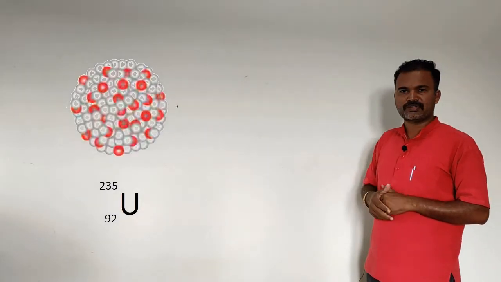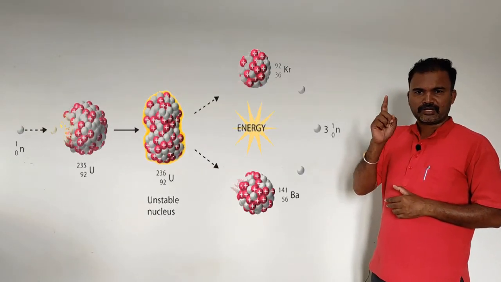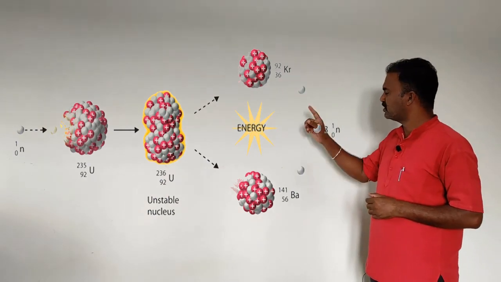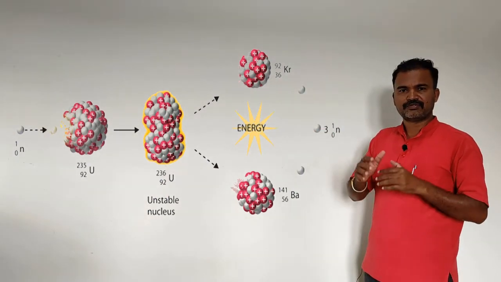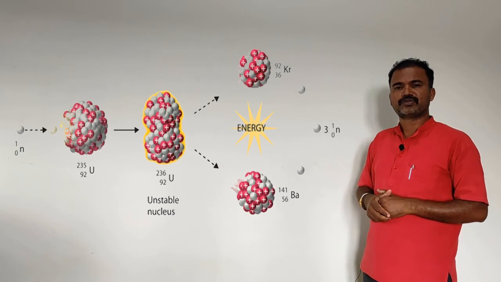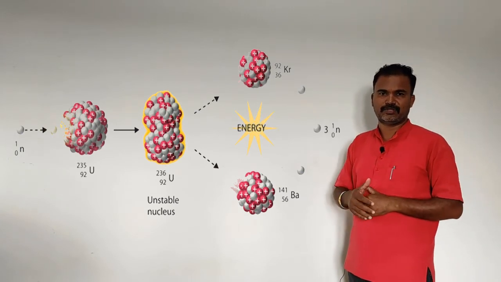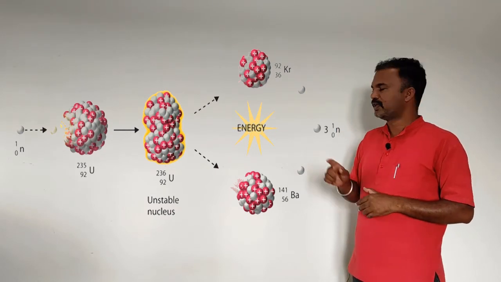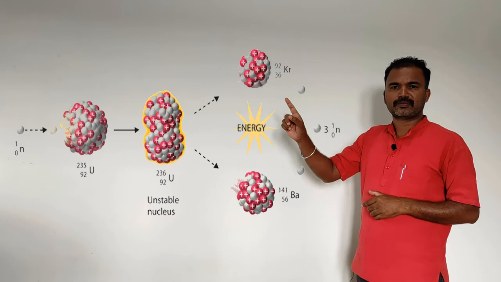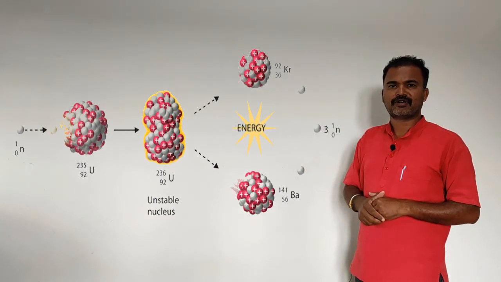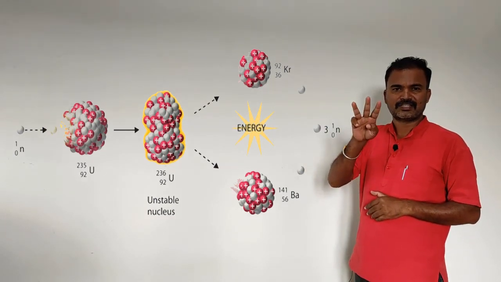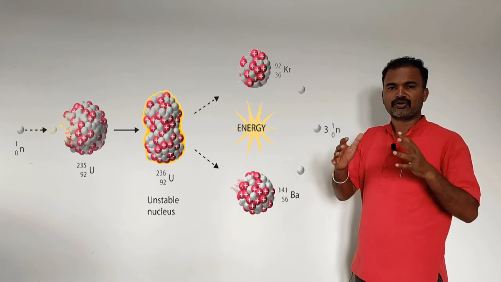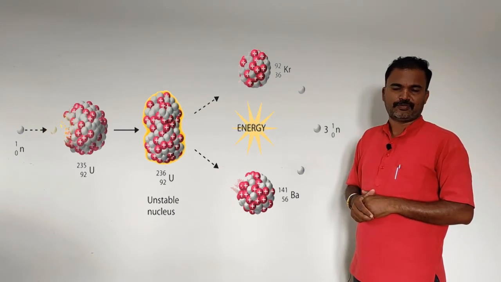The first nuclear fission reaction discovered includes uranium-235. When a neutron strikes the uranium-235, it converts into uranium-236, which is an unstable nucleus. Then it splits into two fragments, one is krypton-92 and another one is barium-141, and it releases 3 neutrons with the enormous amount of energy.